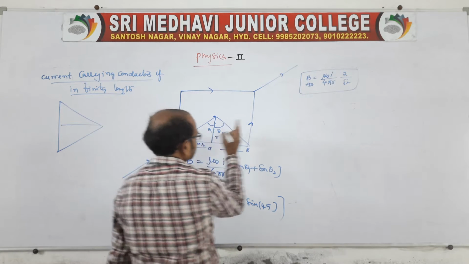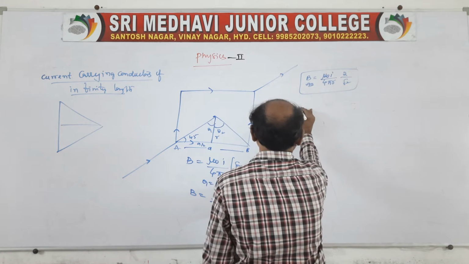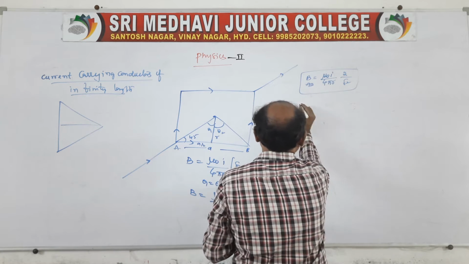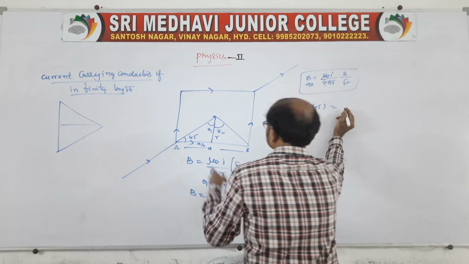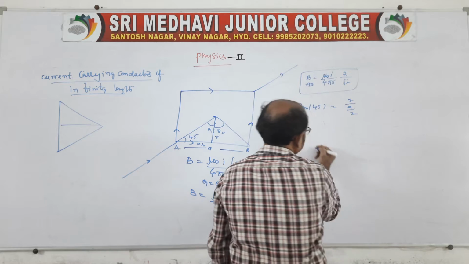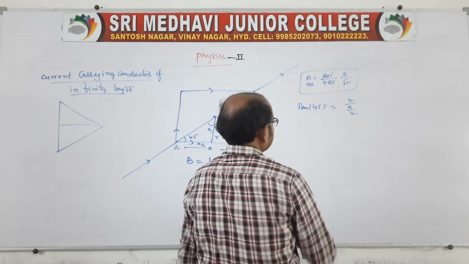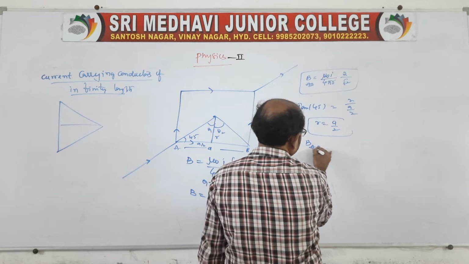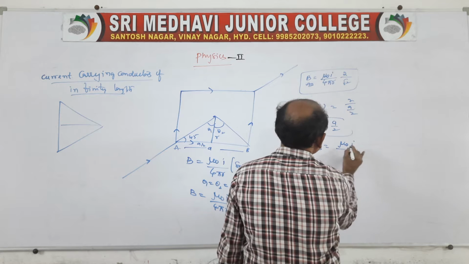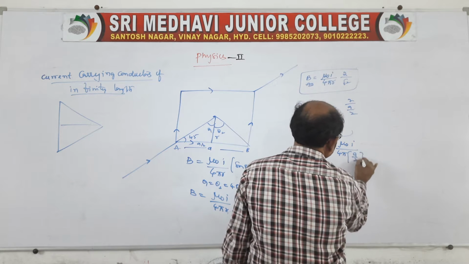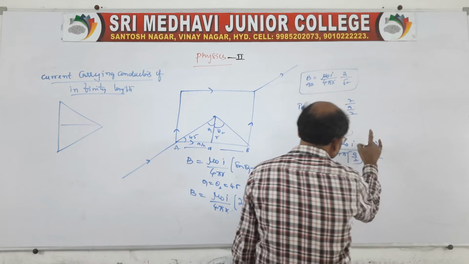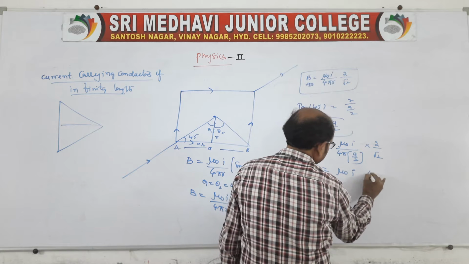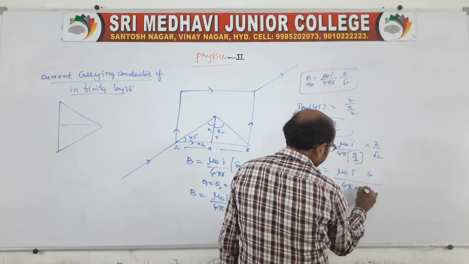This is A by 2, no? Then by using that you can take tan 45 is equal to opposite by adjacent, R by A by 2. So tan 45 is 1, so R is equal to A by 2. Here you write the R value now. B of AB is equal to mu naught I by 4 pi into A by 2 into 2 by root 2. So this will come up now. B of AB is equal to mu naught I into 4 by 4 pi A into root 2.